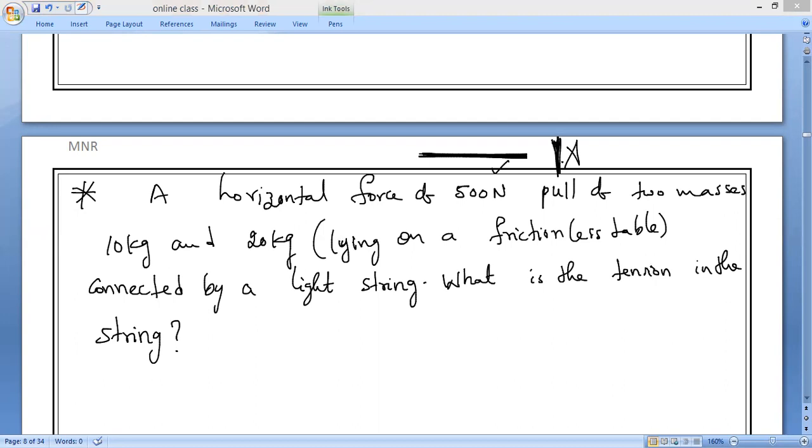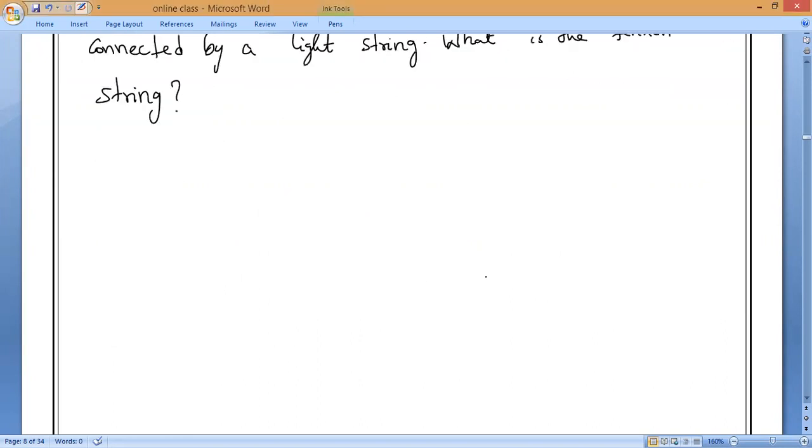Now we will solve this one. Totally how many bodies have they given? Now 2 bodies they have given. Observe very carefully. What are the 2 bodies? M1 and M2. They have been placed in a particular place, and the 2 bodies are connected by a light string.